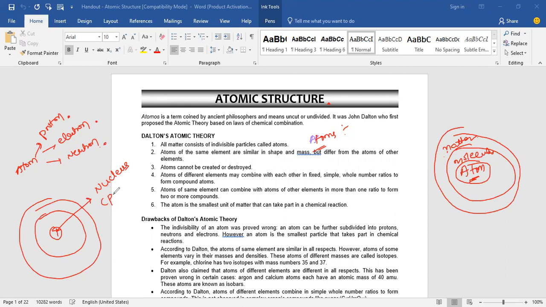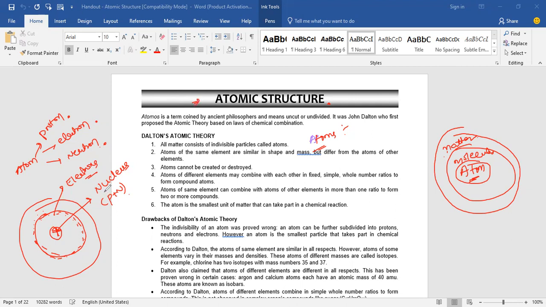Protons and neutrons will be inside the nucleus, and the electrons will revolve in a circular path around the nucleus. This circular path is called an orbit. So studying about the nucleus and the electrons revolving, and the different atomic theories of how the atomic structure came about, we'll do step by step in the atomic structure topic.